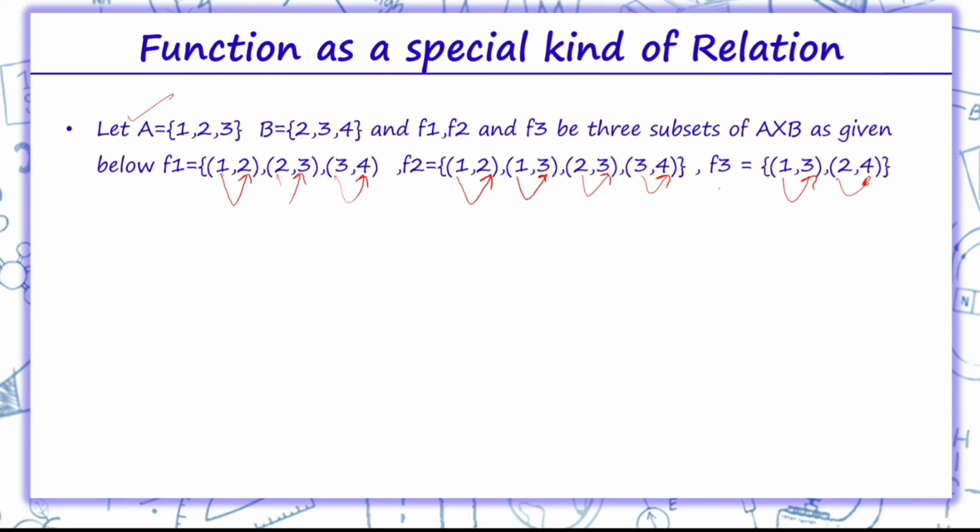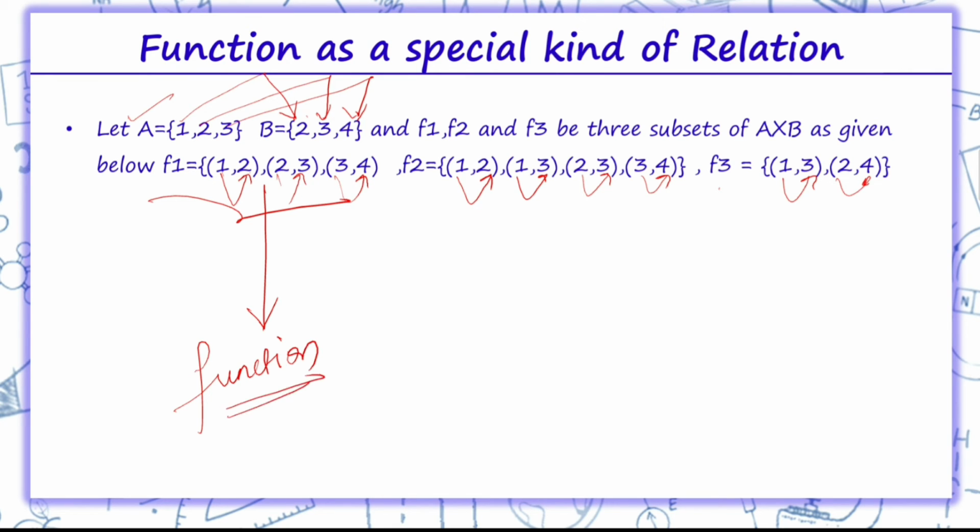Now as we can see, F1 is a function from A to B. Why is it a function from A to B? The image of 1 is 2, which is a unique element of B. Then the image of 2 is 3 and the image of 3 is 4. So this F1 is a function from A to B.